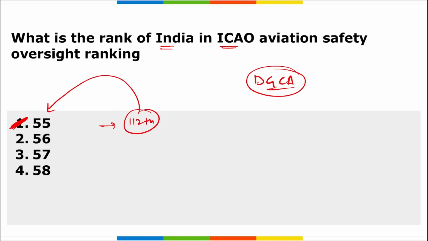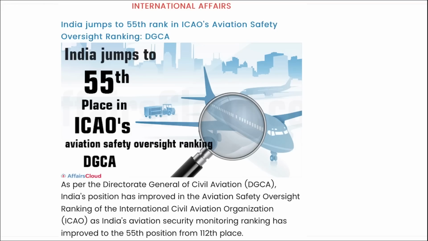Also remember, this particular ranking is dynamic and it keeps on changing with the outcomes of the various audits that are done by ICAO. Alright, highly important. Apart from this, remember, the ICAO team has reviewed the progress in addressing 137 protocol questions, out of which 111 protocol questions are now satisfactory, one protocol question is not applicable, and 35 protocol questions remain not satisfactory.